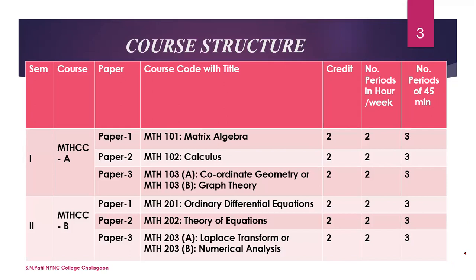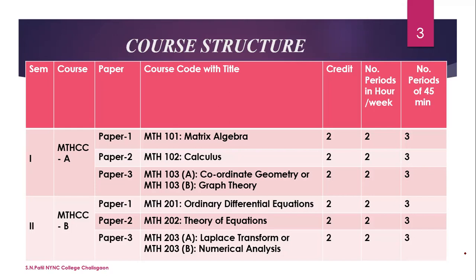There are three papers: paper 1, paper 2, paper 3. Paper 1 is matrix algebra. The course code of matrix algebra is MTH 101, having 2 credits and number of periods per week 2, and for 45 minutes there will be 3 periods. Now the second paper has course code 102, and the title is calculus, and credit and number of periods are the same.